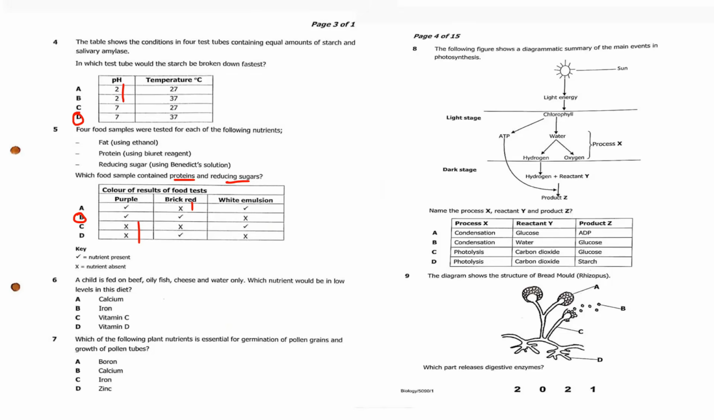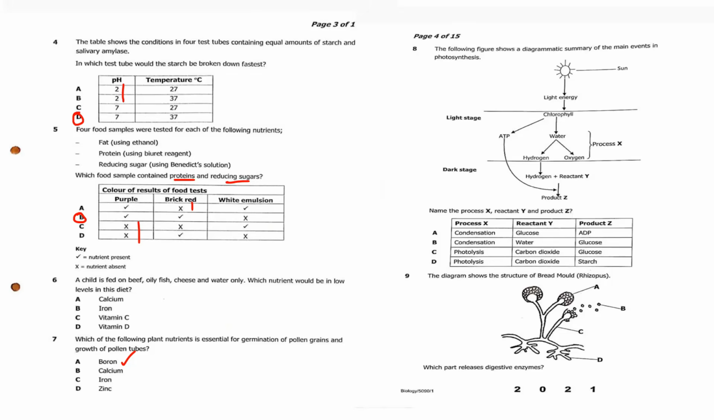Which of the following plant nutrients is essential for germination of pollen grain and growth of pollen tube? The one that is essential for this is boron. So therefore the answer is A. For plant nutrients, look at the function of boron, calcium, iron, and others. Very important.